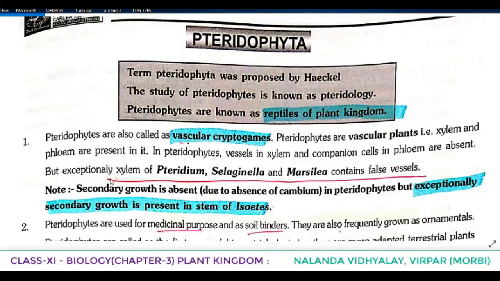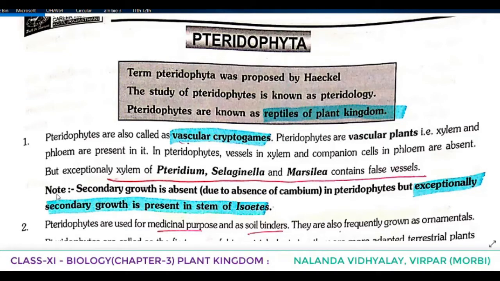But exceptionally, xylem of Pteridium, Selaginella and Marsilea contains false vessels. We can say pseudo vessels are present. So these all are points of evolution, and we have to understand that. Pteridophytes are called vascular cryptogams because they have vascular tissue, and that's why they are known as vascular plants. In that, xylem and phloem are present.